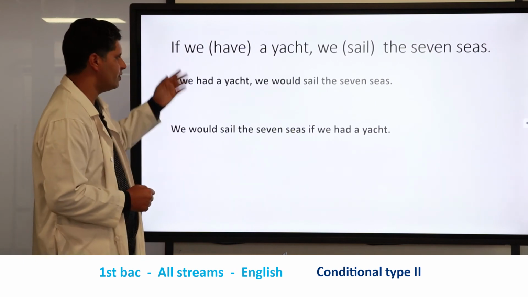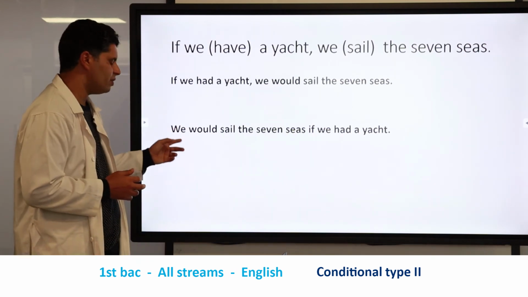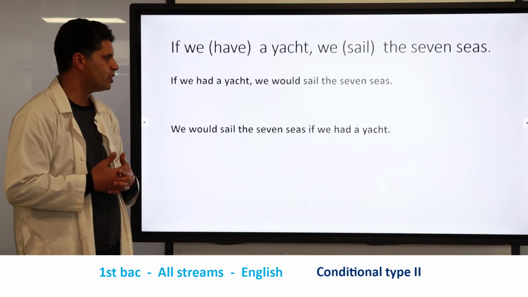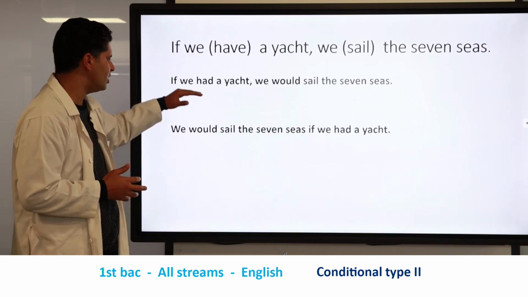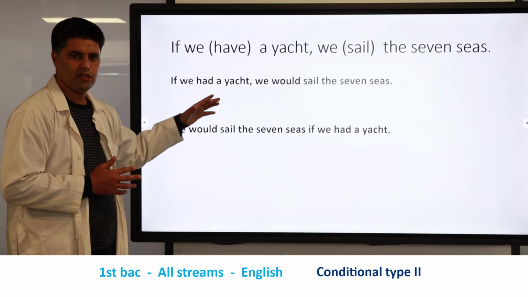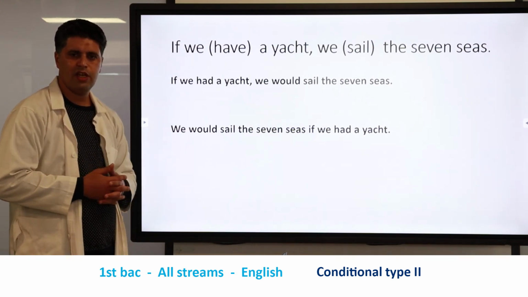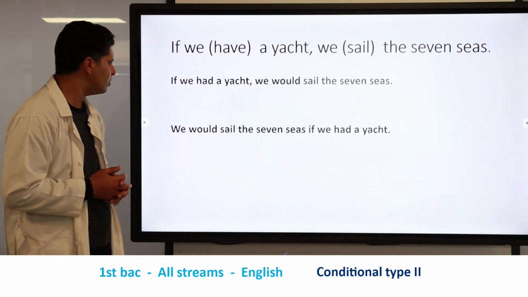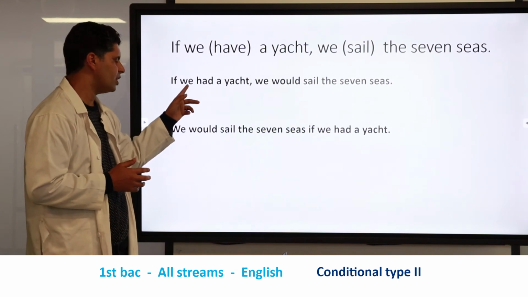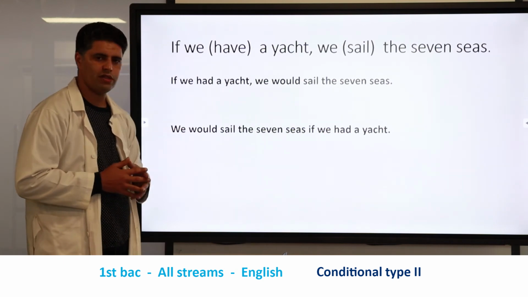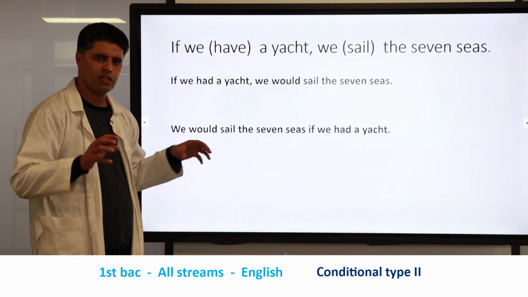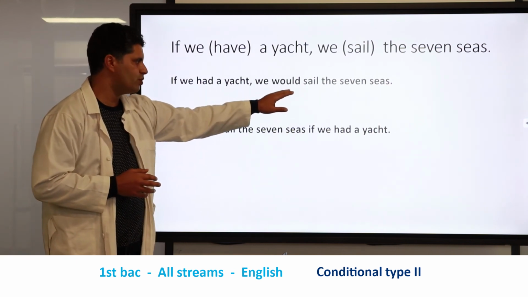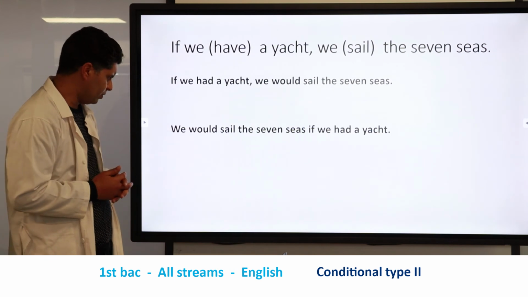Great. So here we have the statement I have just given to you, and here we have 2 forms of the answer. So, if we had a yacht, we would sail the 7 seas. Here we have the cause and the effect. This situation is impossible, of course. It is just an imaginary situation, and that's why we have to use the conditional type 2. As you can see here, before the subject we have a conjunction and the past simple, and the second part, which is the part that shows the result or the effect, has a subject plus would plus sail, which is the base form of the verb.